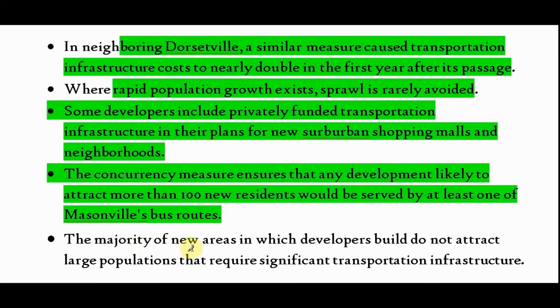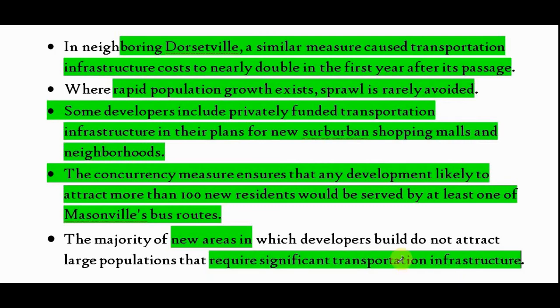E says the majority of new areas in which developers build do not attract large populations that require significant transportation infrastructure. It means what? If there is any new area, in that case transportation does not work. Why? Because it does not attract transportation. So transportation and roads will not play any role if it is a new area.